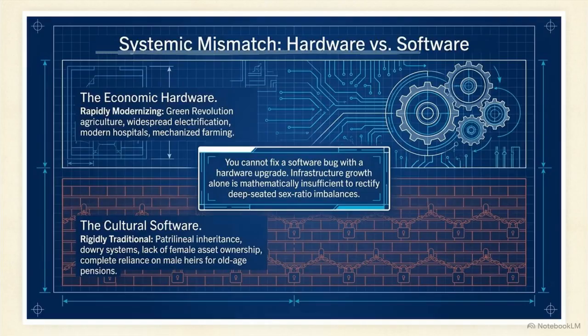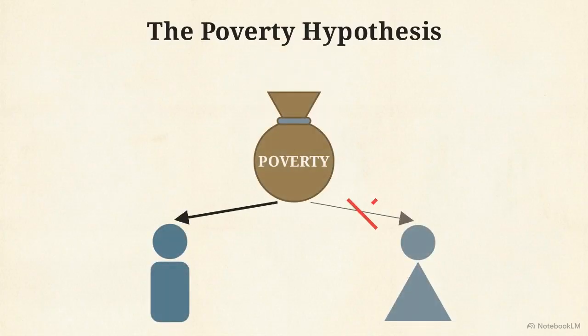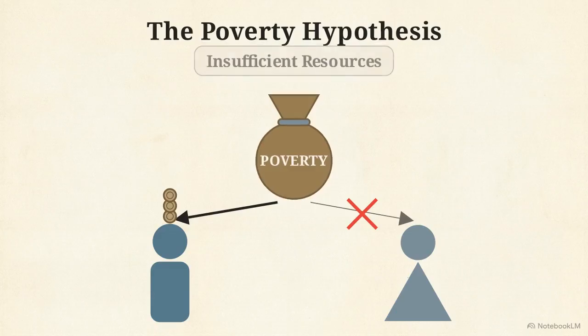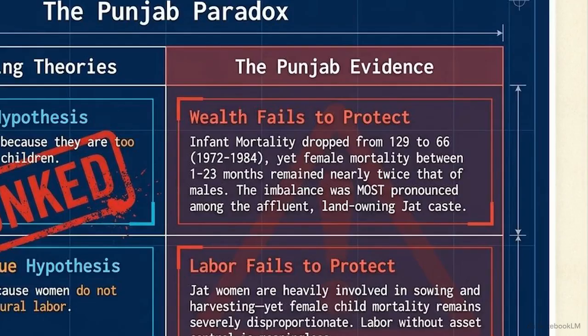This creates a severe systemic mismatch. This comparison shows rapidly modernizing economic hardware, like mechanized farming and hospitals, clashing with rigidly traditional cultural software. For decades, development economists operated under the poverty hypothesis, the belief that families neglected girls because they were too poor to feed all their children. The data from Punjab debunks this.